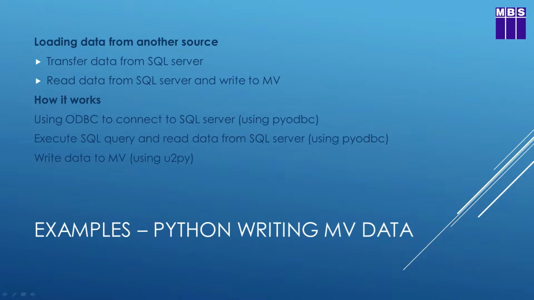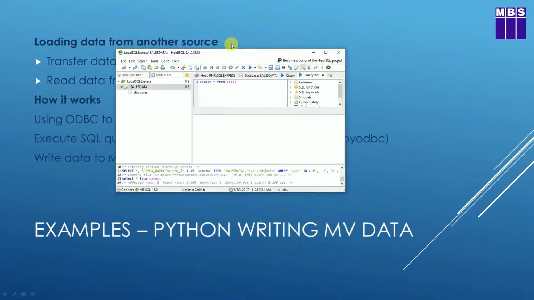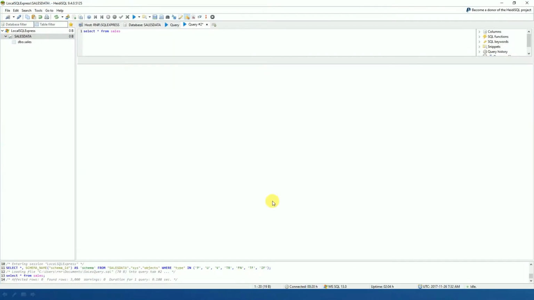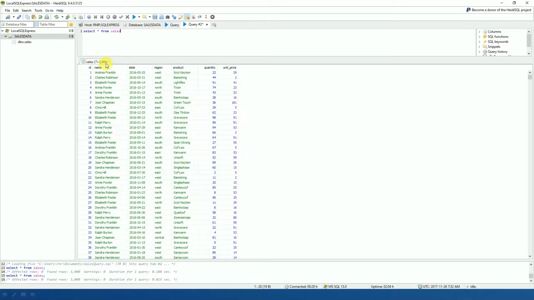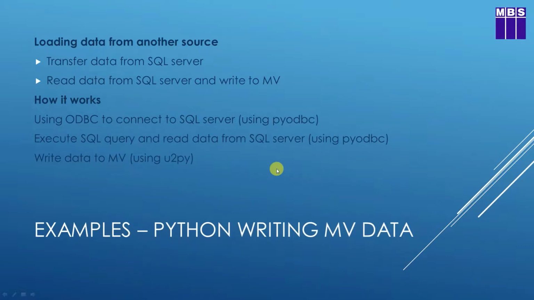I've got a program here called HeidiSQL. HeidiSQL allows me to connect to SQL Server and just see what's in the database. So I'll run a quick query here, and we can see that we've got 3,000 records in a sales file on SQL Server. And what we're going to do in this sample here is read data from that server and write it to multi-value.